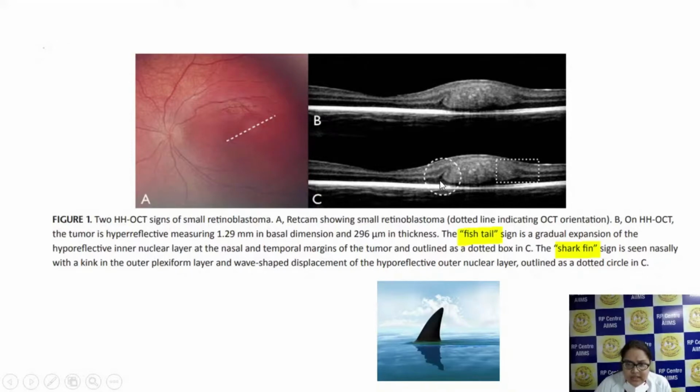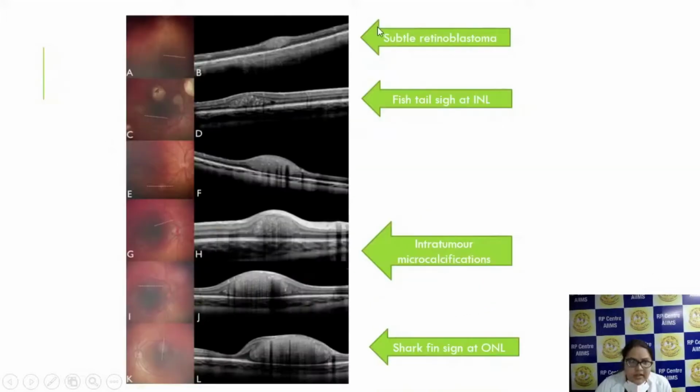Here you can see this is the outer plexiform layer. So there is a kink in the outer plexiform layer, and this is the wave-shaped displacement of the hyporeflective outer nuclear layer. This is called the shark fin sign. Here in these pictures, you can see the tumor is not clinically visible, but once you do the OCT, you can see a subtle retinoblastoma here.